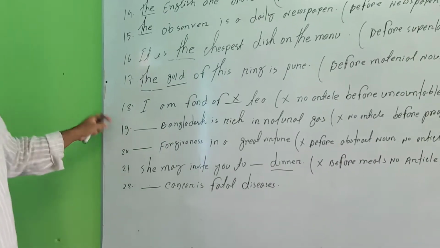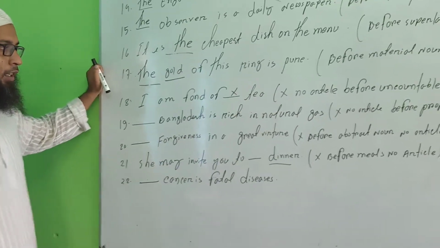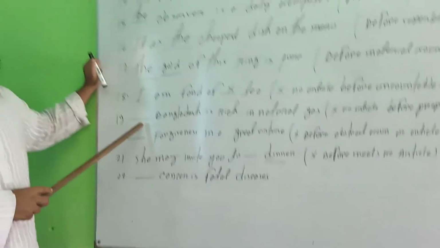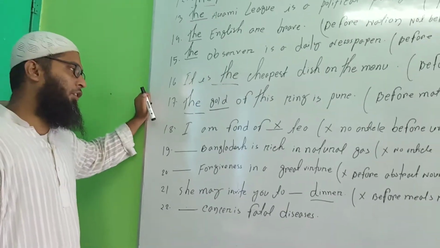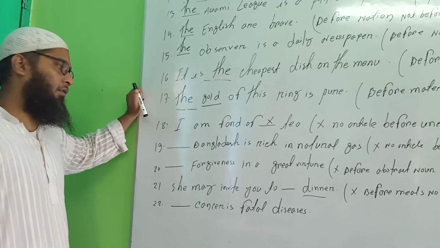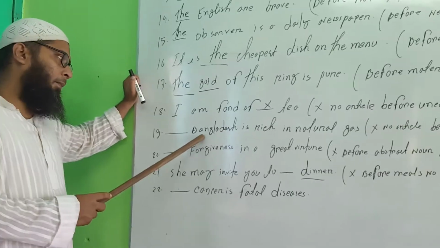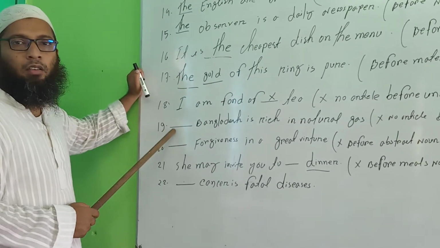Okay, number 19. Bangladesh is rich in natural gas. There will also be no article. Before a proper noun, there is no article. Bangladesh is a proper noun. Bangladesh is rich in natural gas. Do you understand these things? These are the proper nouns of Bangladesh. For this reason, there will be no article in here.